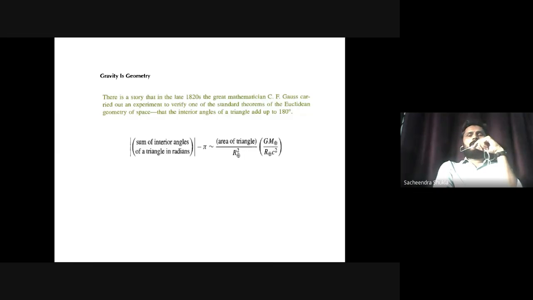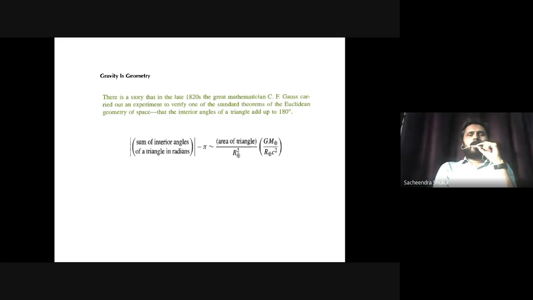Now that was a very nice approach, but what he did was very strange. He went to the top of a mountain, and then he took three mountain tops as vertices of a triangle. He used light rays to connect those tops, and that was a lot of tough calculation at that time. He deduced the result as 180. Yes, it is verified: the sum of the angles of a triangle was 180 degrees. So he was happy, he concluded this.